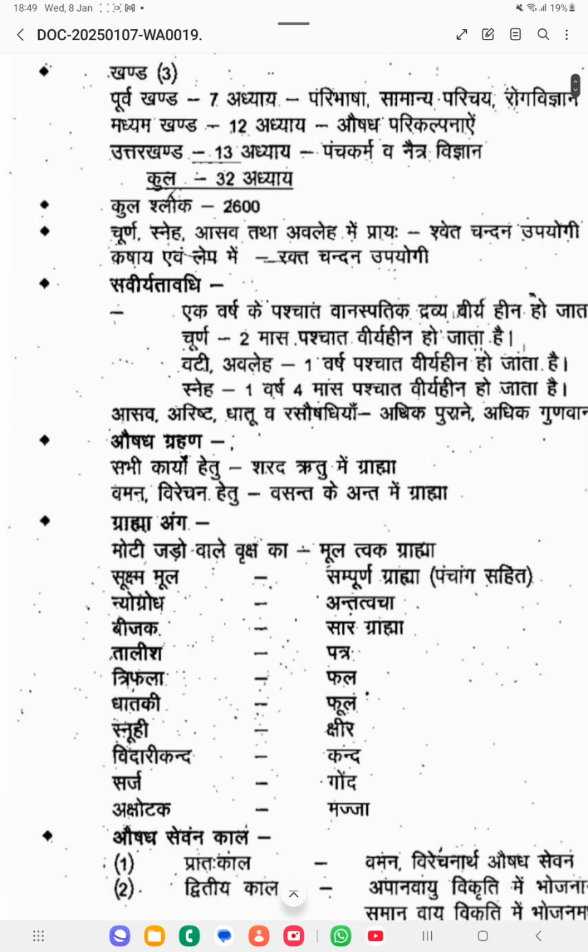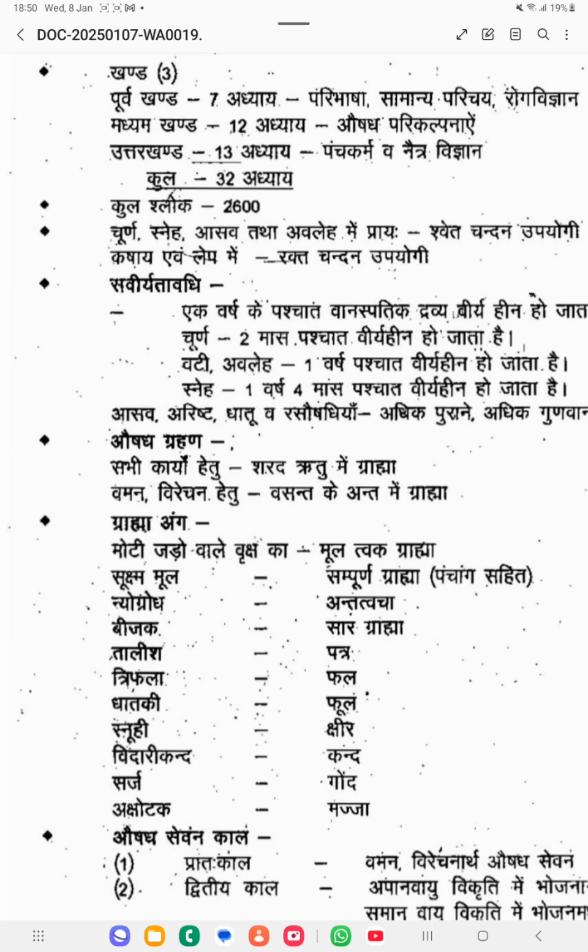Next one is Sukshma Moola. If it is a very tiny type of root, then you have to take Sampurna Grahya, the whole plant. If it is a small plant with very small roots, you have to take the full Moola, the full roots of that plant. If it is Nyagrodha, you have to take the Antar Twacha, the skin part. If Nyagrodha is mentioned for the preparation of the formulation, you have to take the Antar Twacha, the twak of the Nyagrodha.